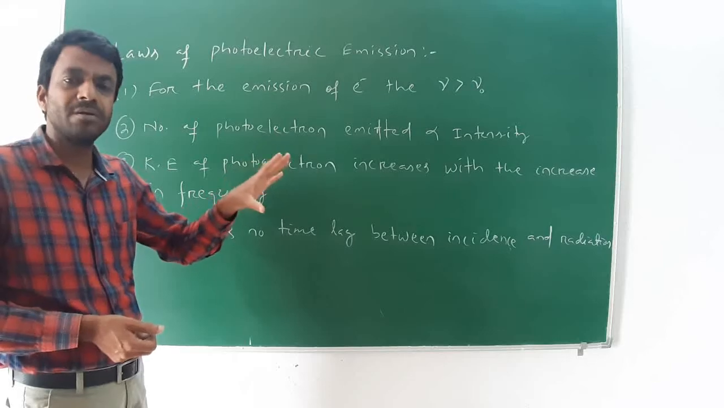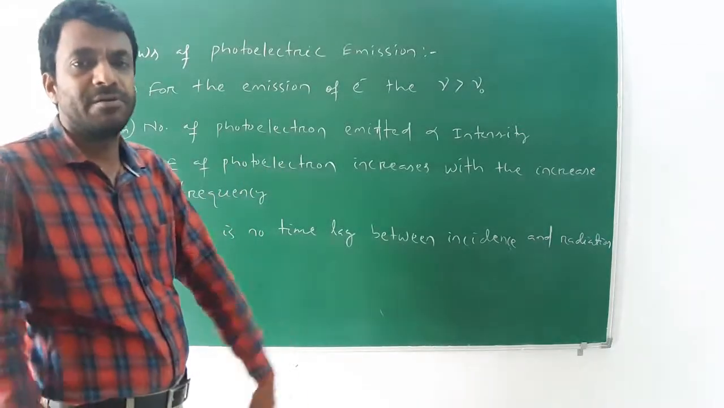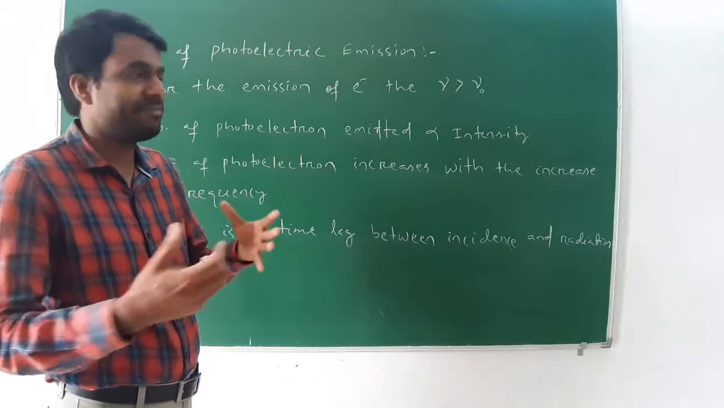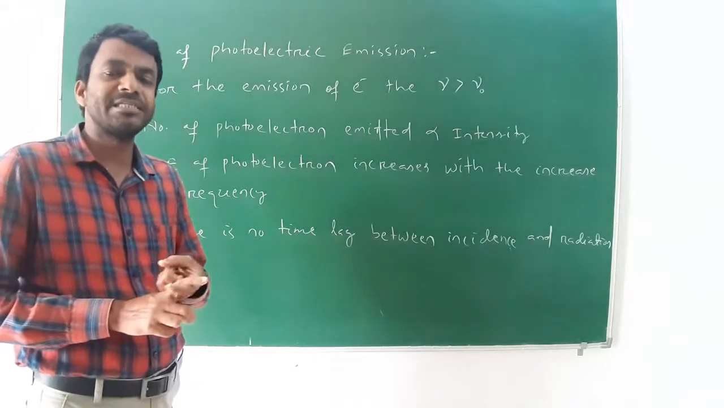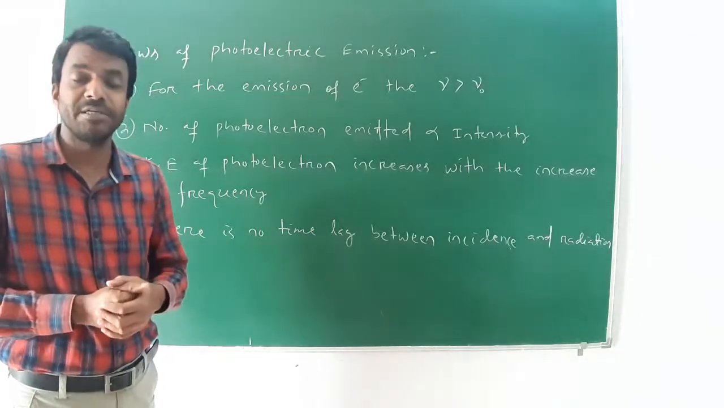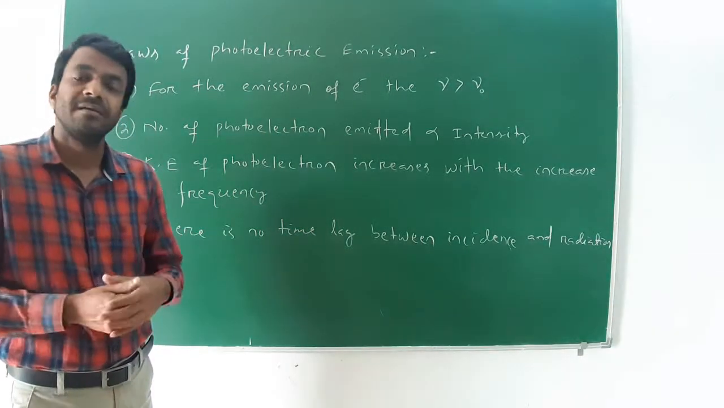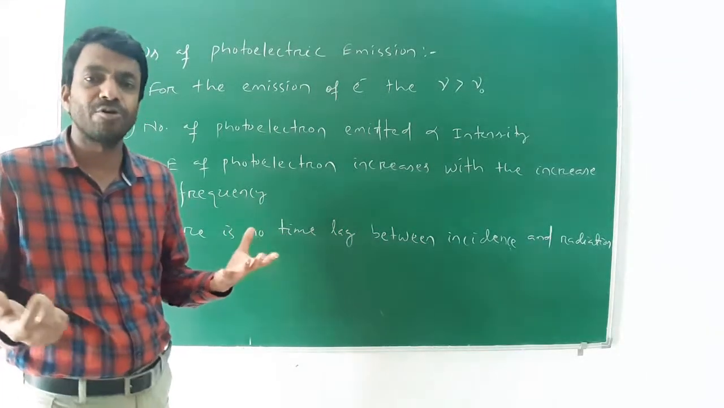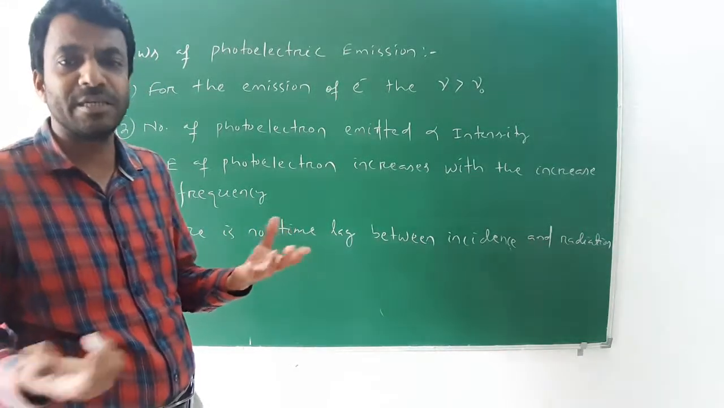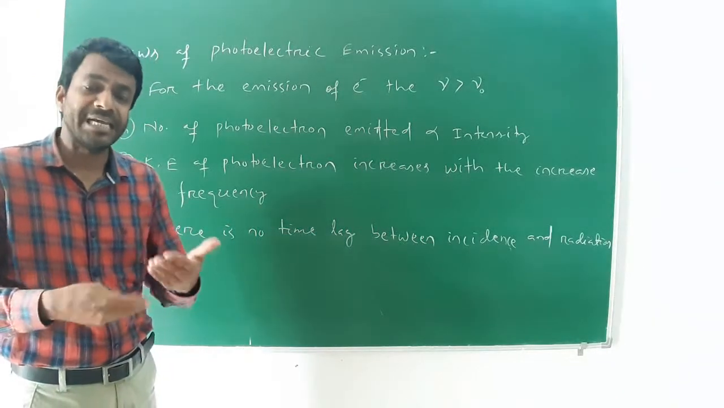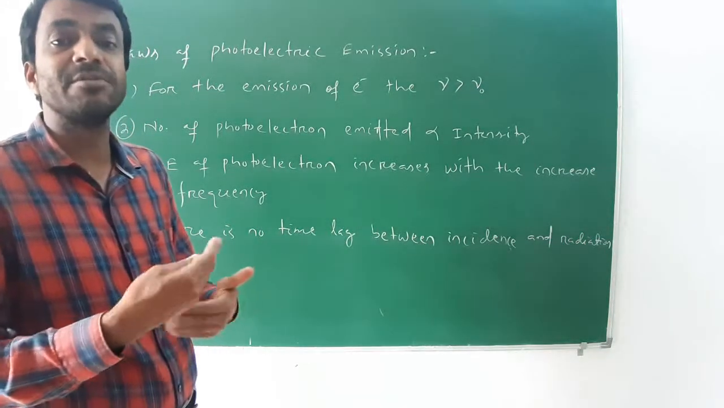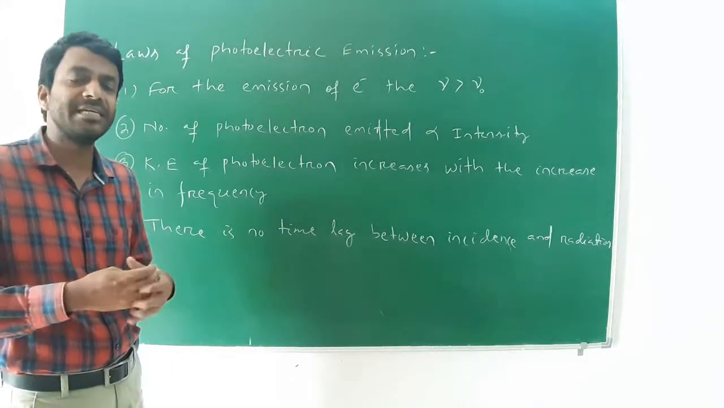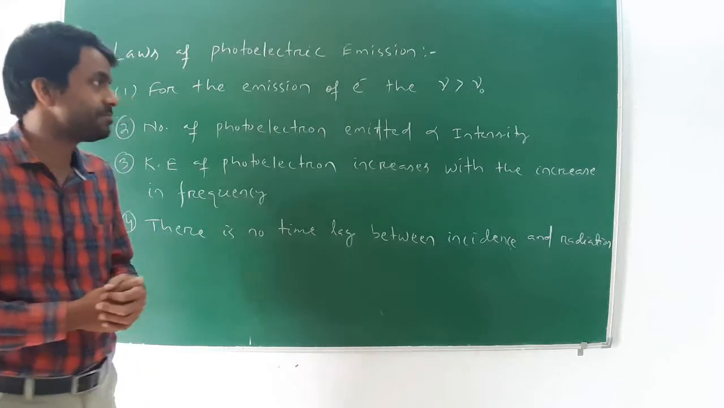These are the four different laws of photoelectric emission. First law, the frequency must be greater than the threshold frequency. Second, the emitted photoelectrons are directly proportional to the intensity, meaning the photoelectric current is directly proportional to the intensity. Third, the kinetic energy increases with the increase of the frequency. Fourth, there is no time lag between the incidence and the emission.